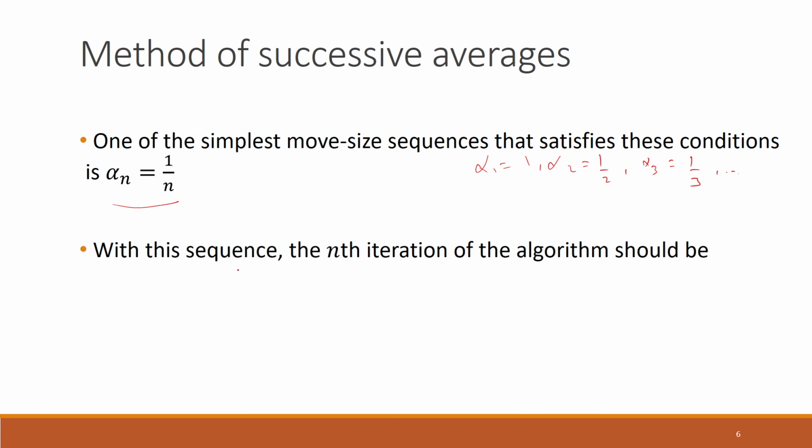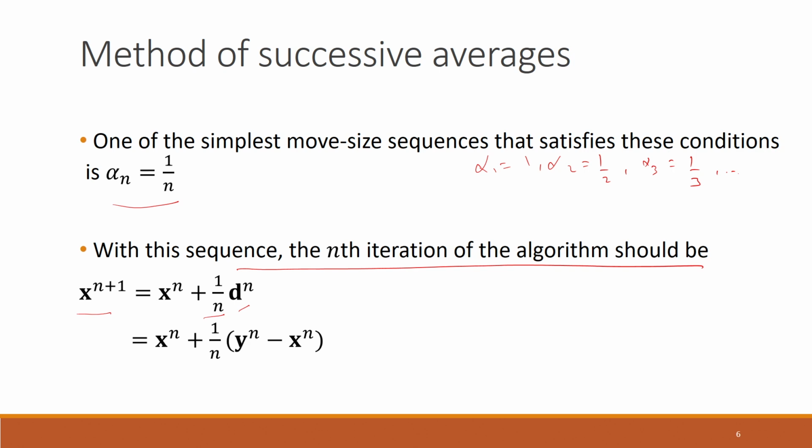With this sequence, the nth iteration of the algorithm is as follows. The solution in the n plus 1 iteration equals the solution in the nth iteration plus alpha n times this descent direction. We had already seen this equation before. Now instead of alpha n, we have replaced it by 1 by n. That is the only difference.